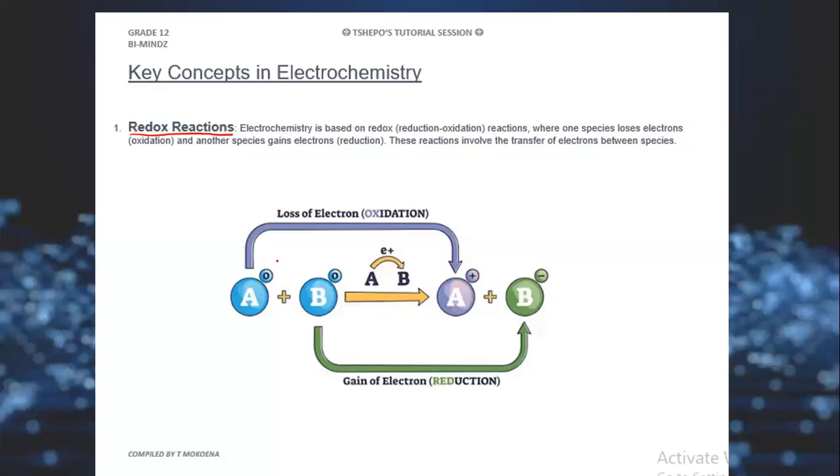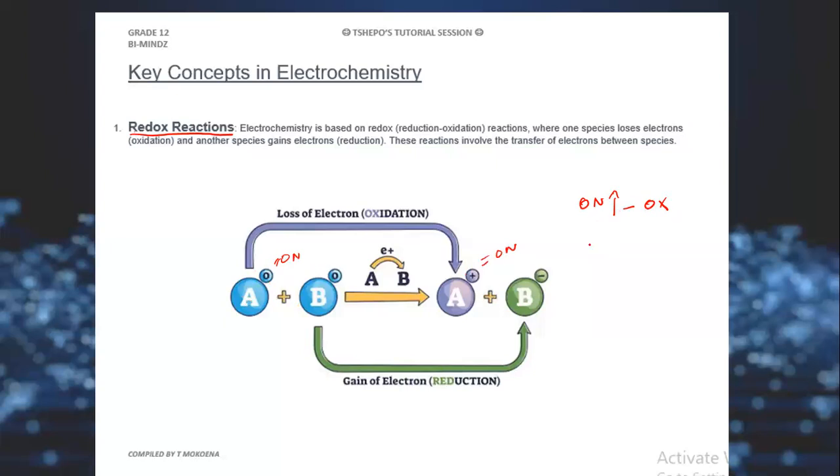Our oxidation number over here is 0, and our oxidation number over here is positive, meaning from 0 to positive, that's an increase. So if your oxidation number increases, we are talking about oxidation. So species A will undergo oxidation.